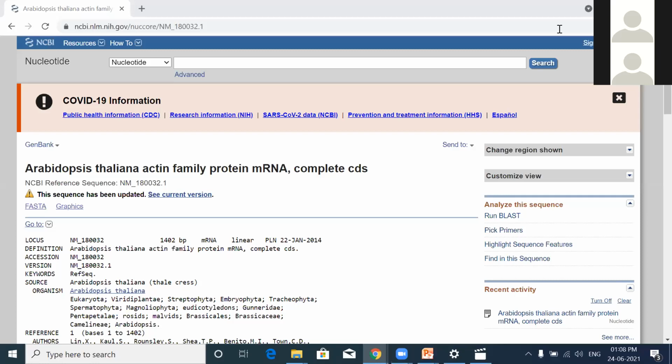Chat box again. What is the start and the stop in Primer-BLAST? The start and the stop in Primer-BLAST is nothing but the region in which your primer is going to bind in your template DNA. So the start region showed somewhere like 1675 to 1695. That is the ideal region where your primer is going to bind in the template region. So that is the start and the stop in Primer-BLAST.